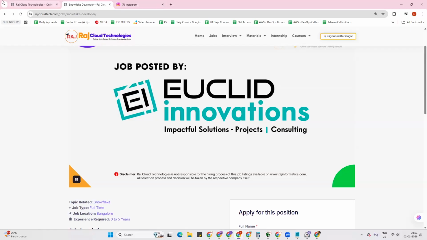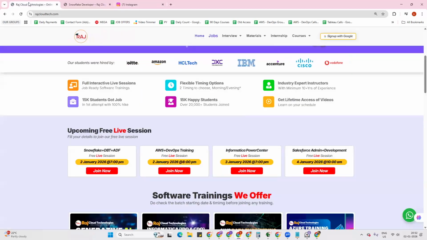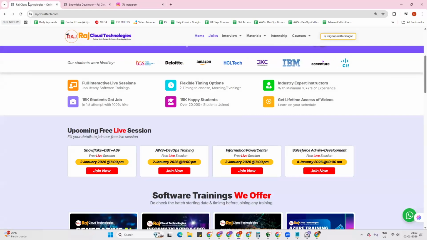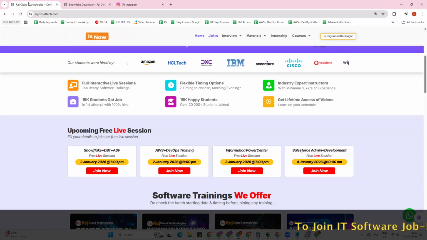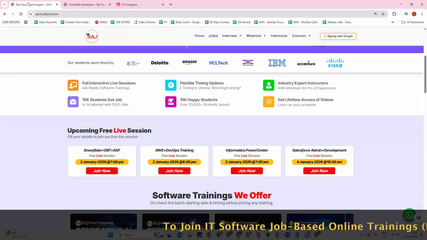And whenever there are any job referrals available, surely we'll be posting in the group also. How these referrals are going to work, who are the eligible candidates, everything we will take care of. And we do the mock interviews as well. Whenever you are ready to give the mock interview, just give us a message so that we'll schedule the interview and let you know. This is how we are going to help you with the job assistance program.